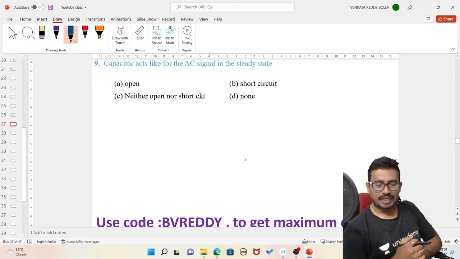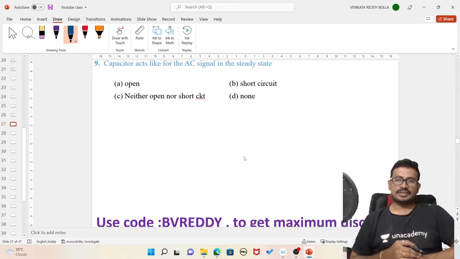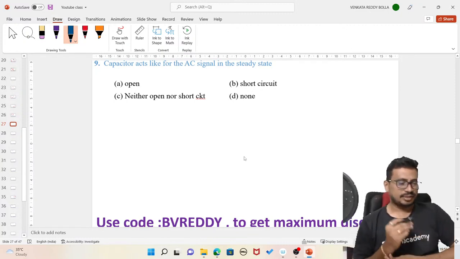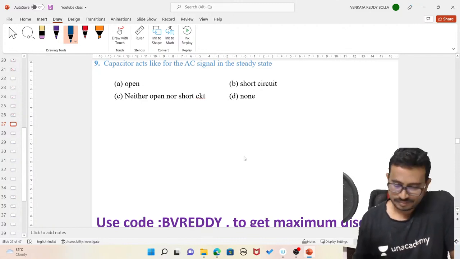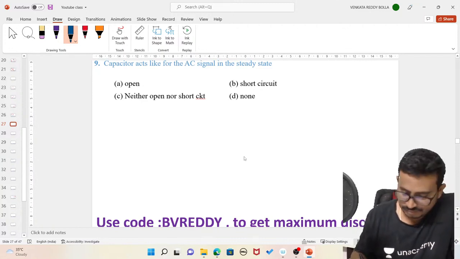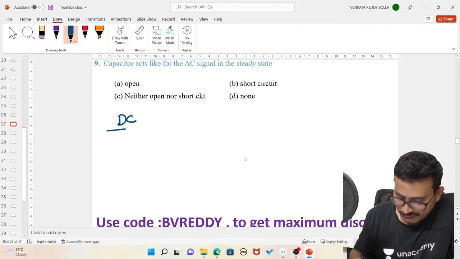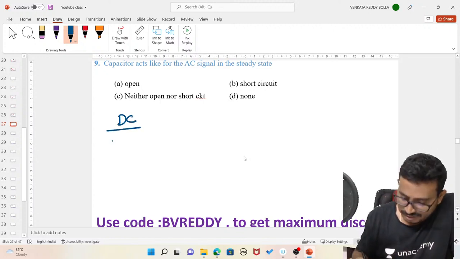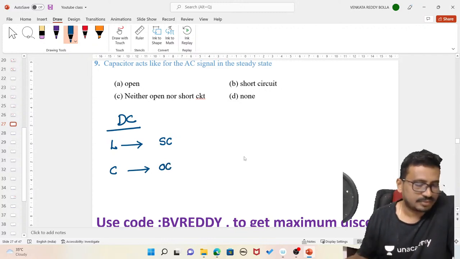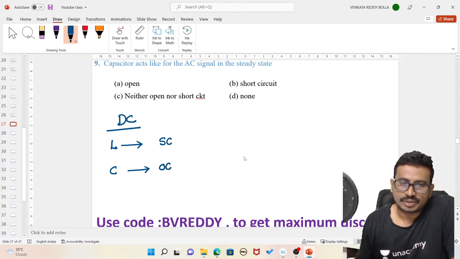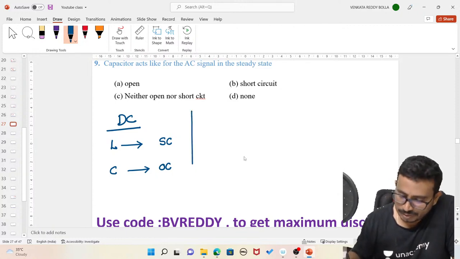Right. A capacitor acts like what for an AC signal in steady state? How will the capacitor act for an AC signal? As we know, for DC the inductor behaves like a short circuit and the capacitor behaves like an open circuit.